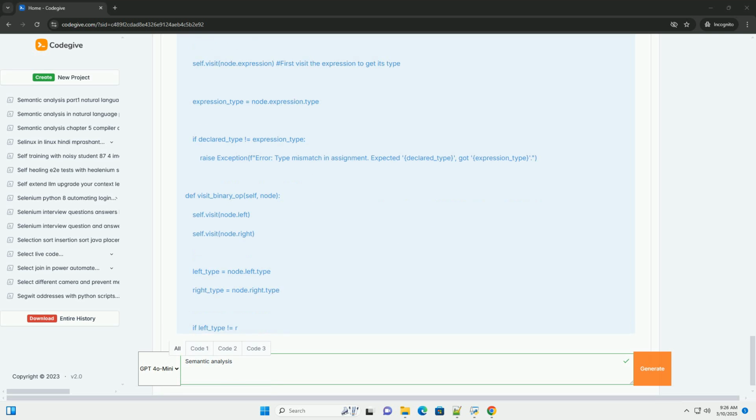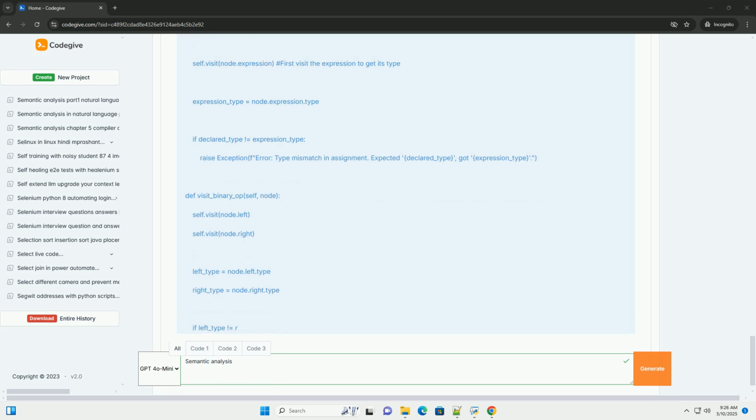7. Constant folding: evaluates constant expressions at compile time to improve runtime performance. For example, it replaces x equals 2 plus 3 with x equals 5. 8. Liveness analysis: a more advanced technique used in optimization to determine which variables are live, i.e., their values might be used later, at any given point in the program. Steps in semantic analysis. Here's a typical sequence of steps involved in semantic analysis.